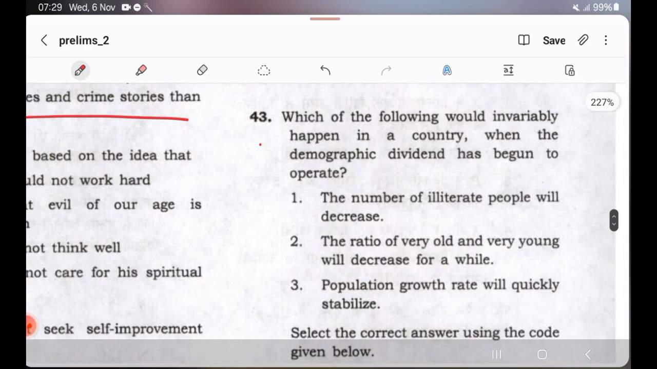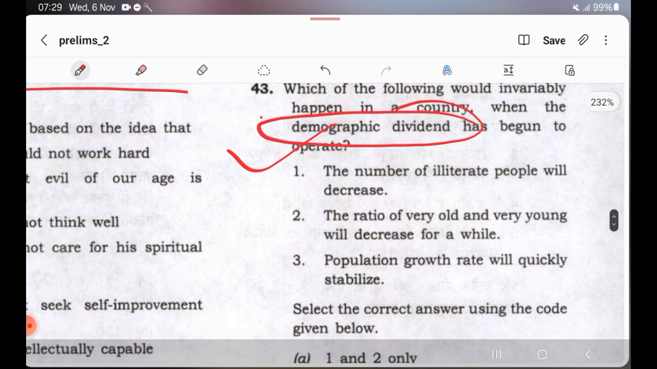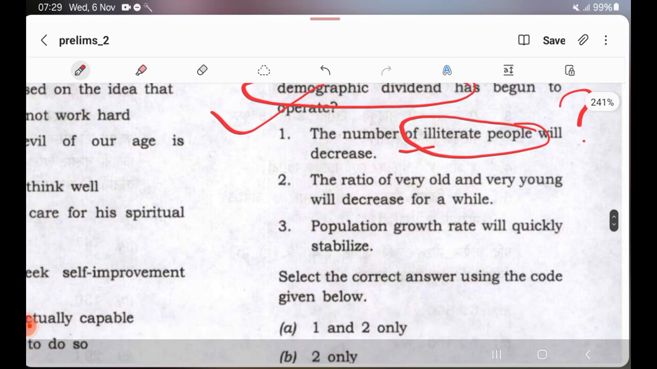So which of the following would invariably happen in a country when the demographic dividend has begun to operate? So the keyword is demographic dividend. Option 1, the number of illiterate people will decrease. So if the dividend has begun working, then illiterate people will reduce is the key. Next, second, the ratio of very old and very young will decrease for a while. For a while it will decrease, it seems.